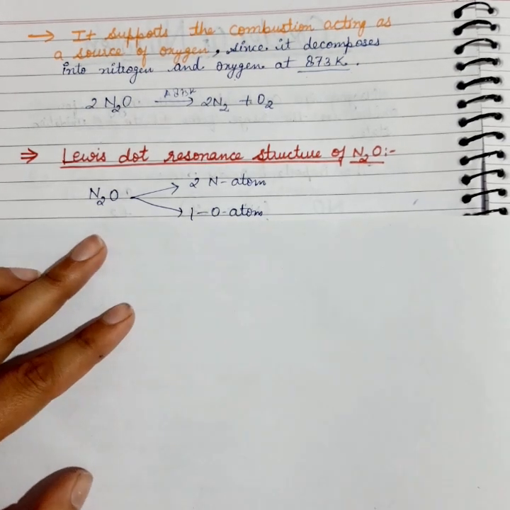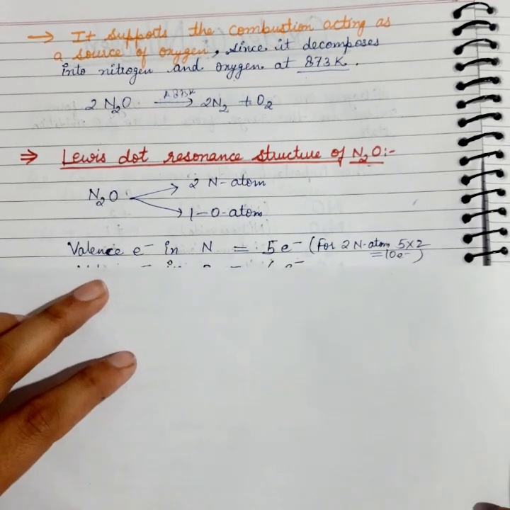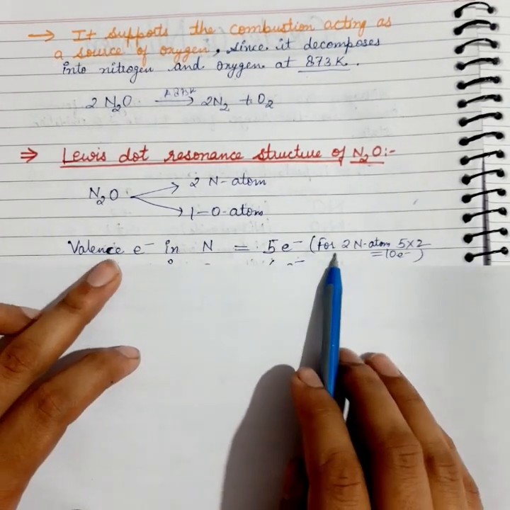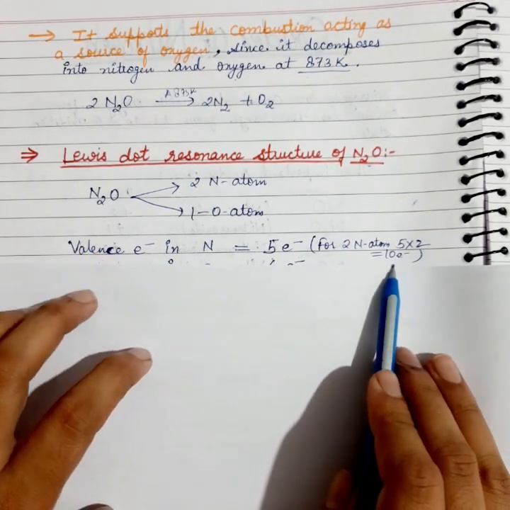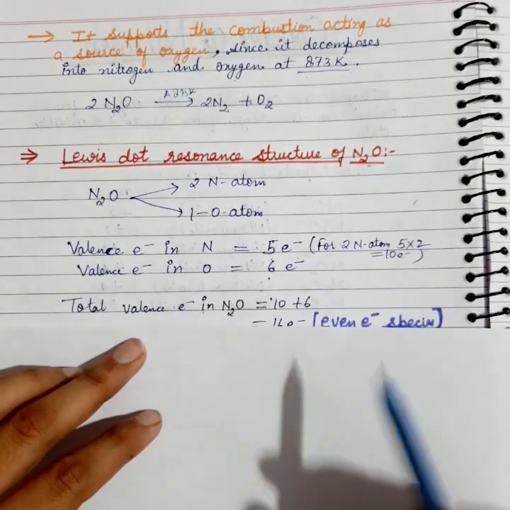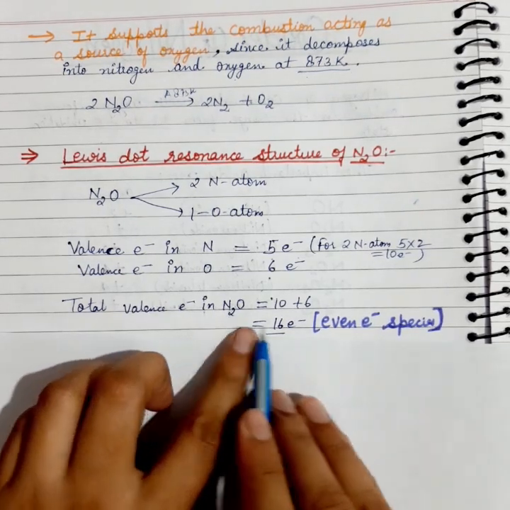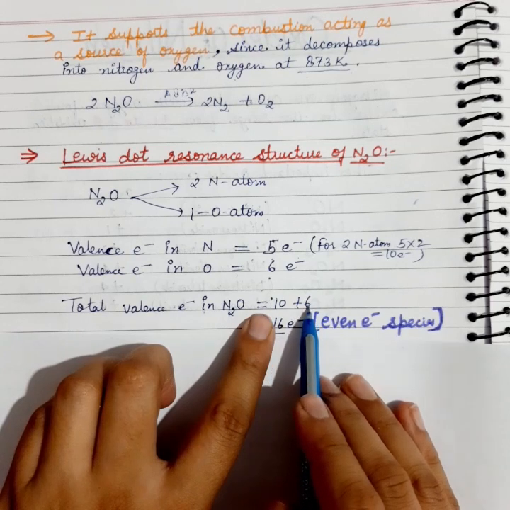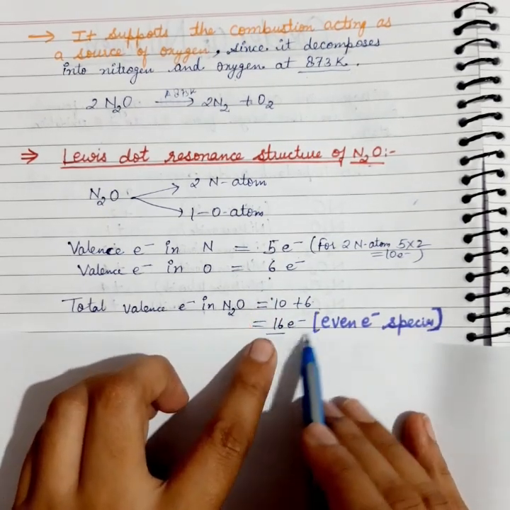The valence electrons in one nitrogen are 5, so for two nitrogen they will be 10, and for oxygen the valence electrons are 6. So the total valence electrons of the molecule N2O is 10 plus 6, which is 16 electrons.